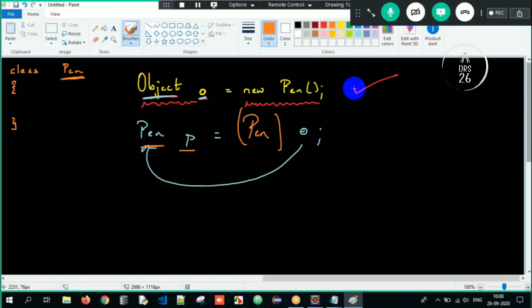So this is upcasting and this is downcasting. How do you compare the current object? The this keyword. That's it. Got it? Understood? So can we see one more good example?